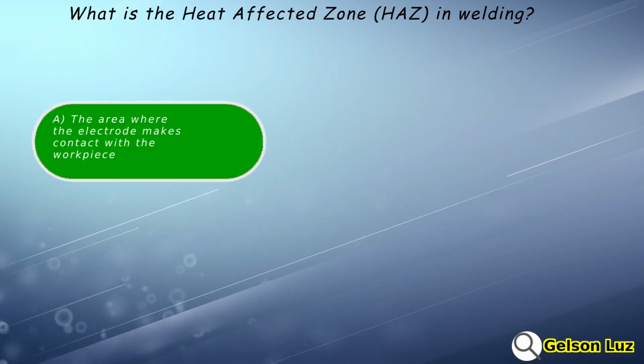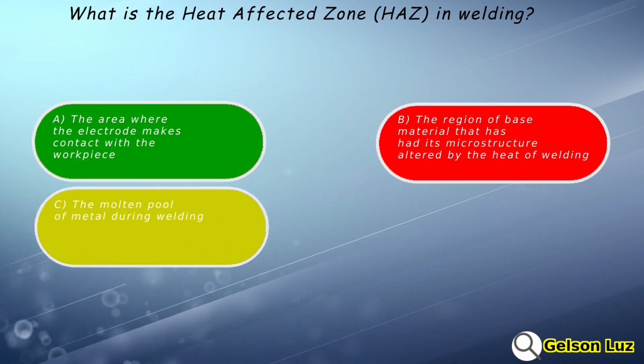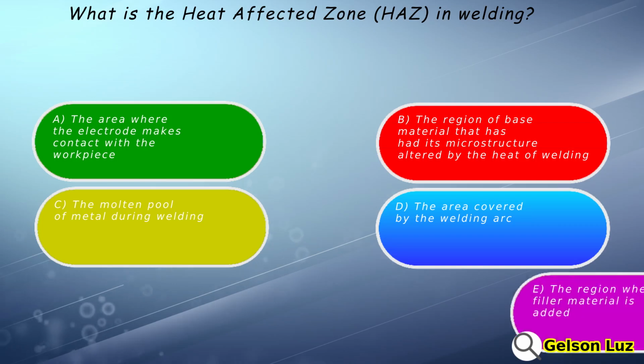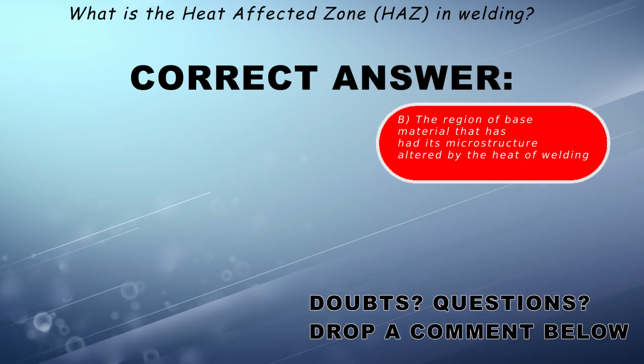What is the heat-affected zone in welding? A. The area where the electrode makes contact with the workpiece. B. A region of base material that has had its microstructure altered by the heat of welding. C. The molten pool of metal during welding. D. The area covered by the welding arc. E. The region where filler material is added. The correct answer is B. The region of base material that has had its microstructure altered.